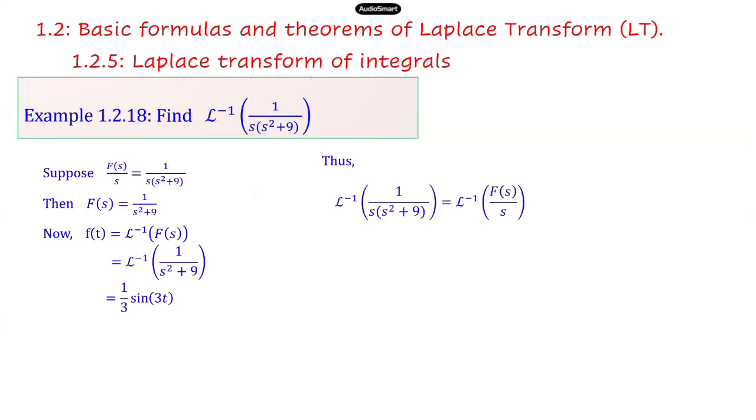So now we are going to apply this formula for the integral. This is equal to the integral from 0 to t of f(tau) d tau. So in this case, it is the integral from 0 to t of 1 over 3 sine 3 tau d tau. So the integration is minus 1 over 9 cosine 3 tau, and the limit is 0 to t. If you simplify it, you will get 1 over 9 minus 1 over 9 cosine 3t.